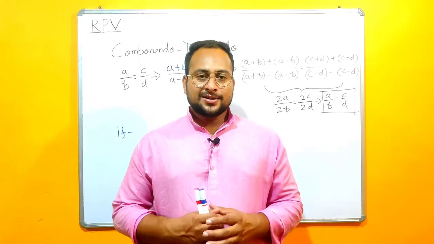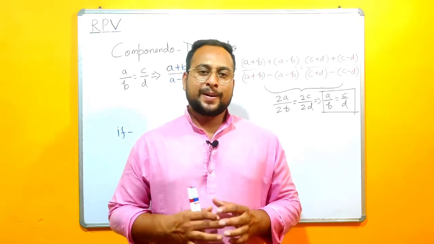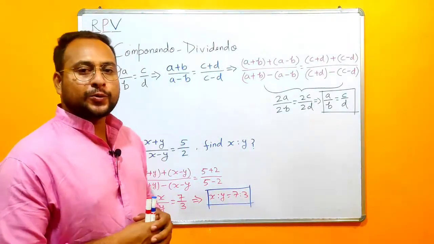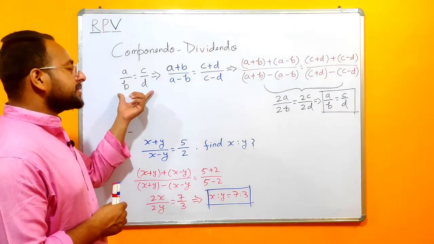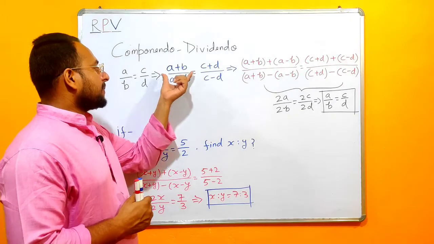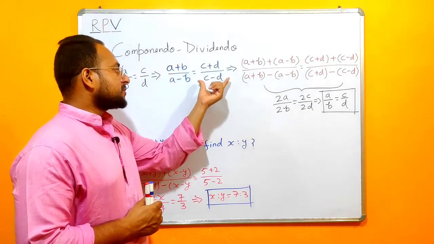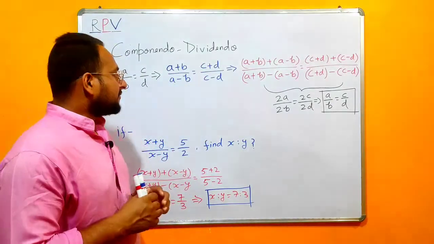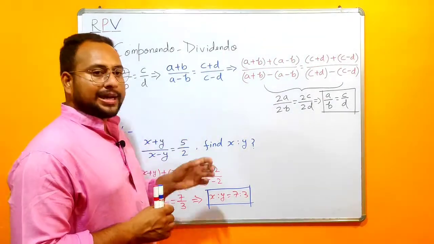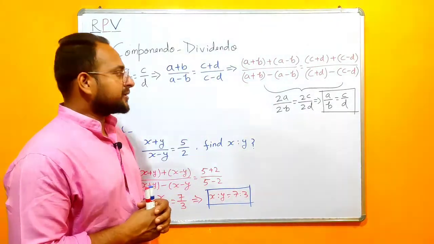Now we will understand the componendo dividendo rule by an example. As we all know, the componendo dividendo rule says if we have a upon b is equal to c upon d, this can also be true for a plus b upon a minus b is equal to c plus d upon c minus d. Whenever we have this kind of scenario, we can again apply the same rule.